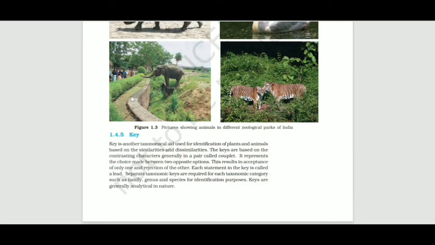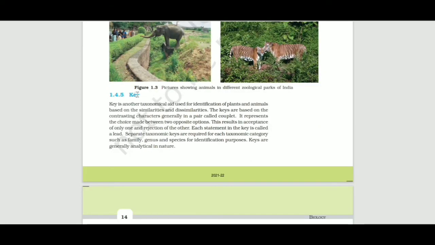Now the topic key is a very important topic because many students get confused in this topic, so let's do it. We do it very slowly and very clearly so that every student understands it very easily. Key is another taxonomical aid used for the identification of plants and animals based on their similarities and dissimilarities.